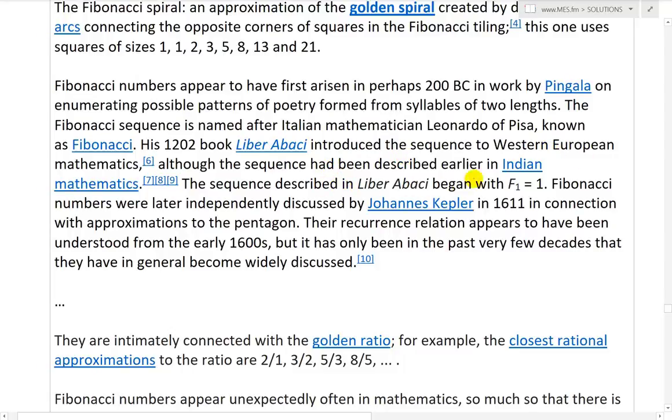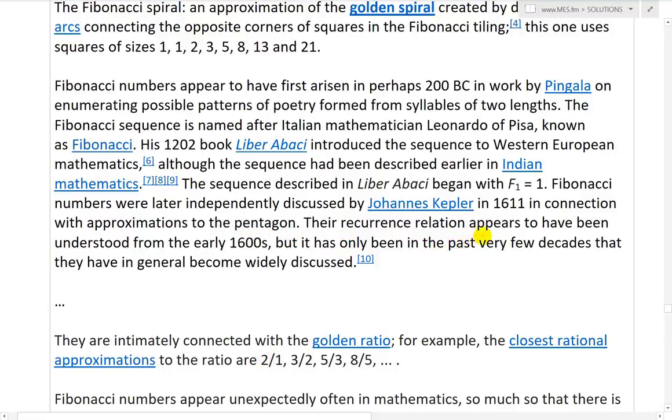Although the sequence had been described earlier in Indian mathematics, the sequence described in Liber Abaci began with F1 equals 1. Fibonacci numbers were later independently discussed by Johannes Kepler in 1611 in connection with approximations to the pentagon. So that's very fascinating too. Actually, I've got to look into that.